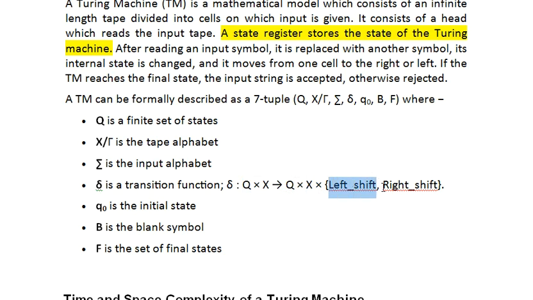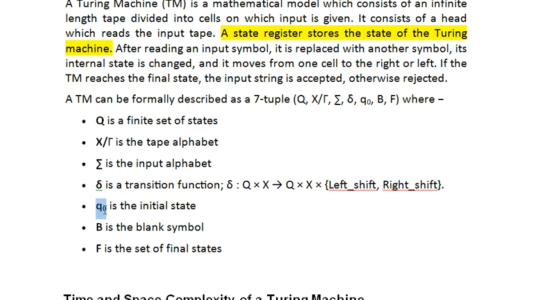As I explained in my previous lecture with the symbolic representation a comma b comma R, a is the input symbol being read, b is the symbol which has been updated over a, and R or L is the right or left direction that you are moving.